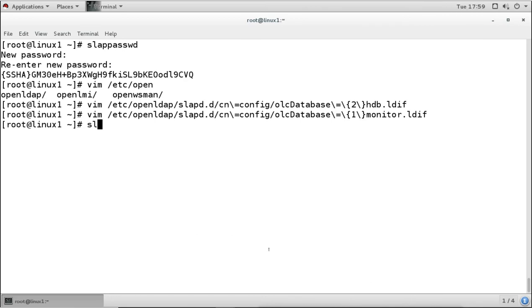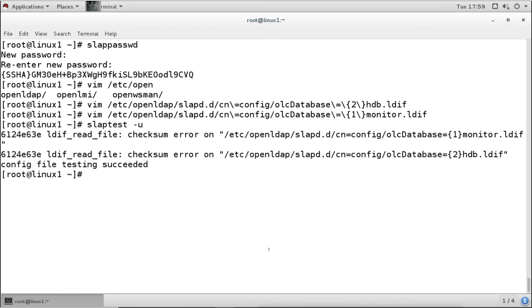Now to check this, first check the configuration which we have done. We use the slaptest -u option, and it says the config file testing succeeded. It is only saying some error about the checksum, because we have edited the file directly, and that is why it is saying the checksum error. It will be fixed when we reboot the system, but right now the configuration file is fine, it succeeded. Now we are ready to start the services.